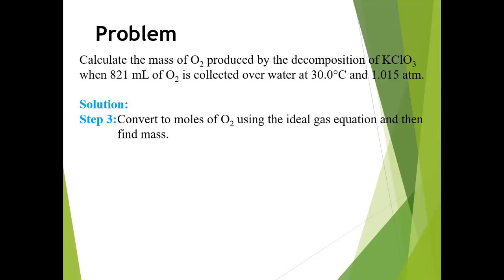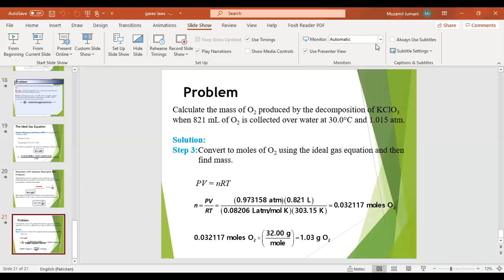The solution is to convert to moles of oxygen using the ideal gas equation and then find the mass. PV is equal to nRT, so n is equal to PV upon RT.